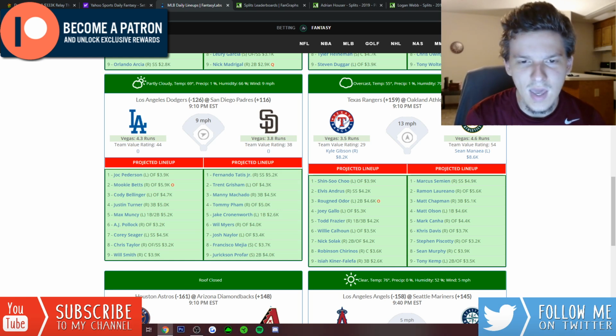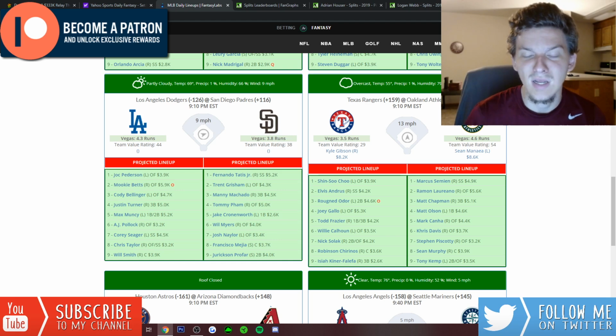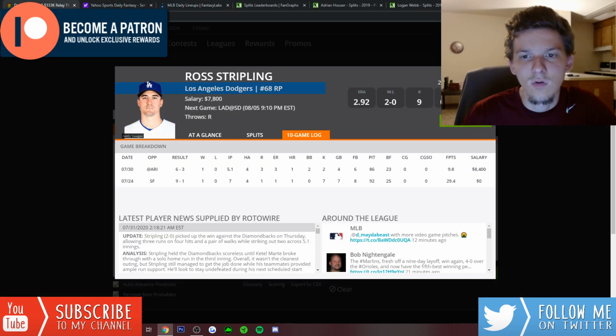Manny Machado will K. Tommy Pham, I believe, has about a 21 or 22% K rate against righties. Will Myers will strike out. There are plenty of strikeouts in this Padres lineup. Low 3.8 implied run total as well.